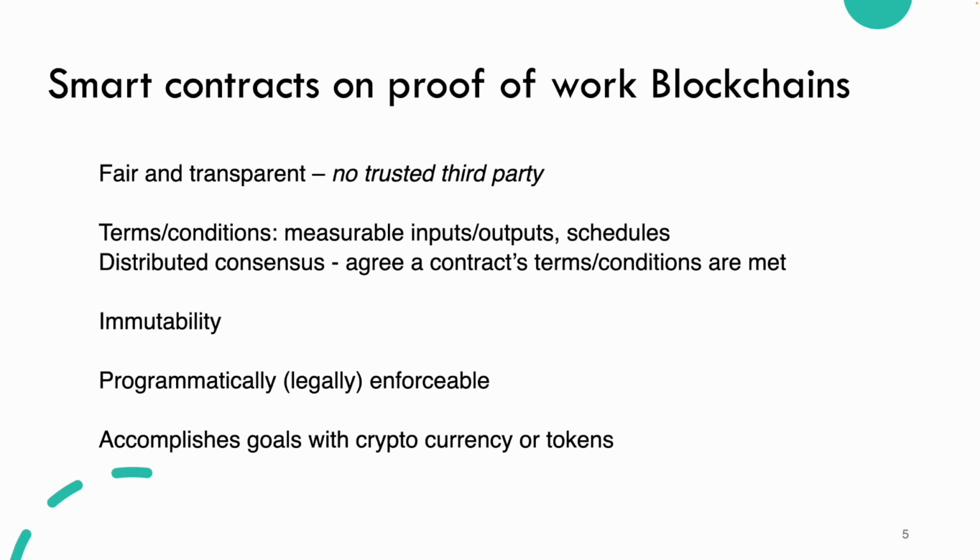It should be immutable. Once the contract is set in place, you can't change it unless it specifically specifies that. And it's programmatically or eventually, if push comes to shove, legally enforceable, and it accomplishes a goal. Often these goals are executed through cryptocurrency or tokens. So we have this in proof of work blockchains.